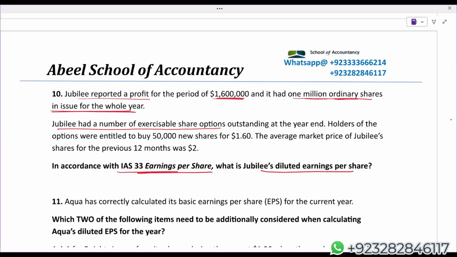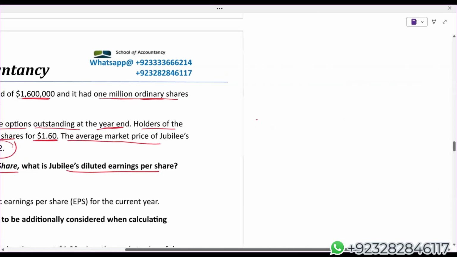Jubilee had a number of exercisable share options outstanding at the year end. Holders of the option were entitled to buy 50,000 new shares for 1.6. 1.60 is the exercise price. The average market price of Jubilee's share for the previous 12 months was $2. Now listen, average price is $2. We are asking them to give us 1.6. How much are we not going to get? 0.4. So in case of share option, we always calculate shares for nil consideration, and only the shares for nil consideration will dilute your EPS.